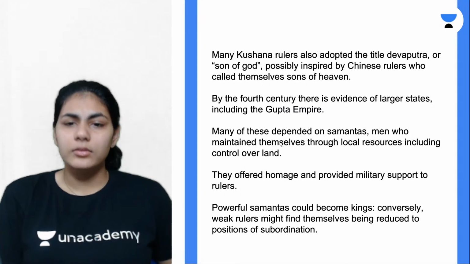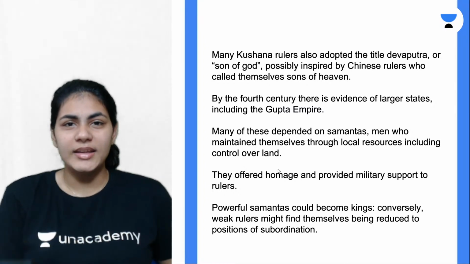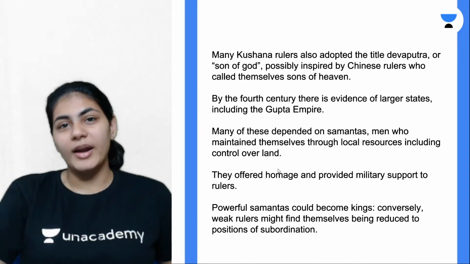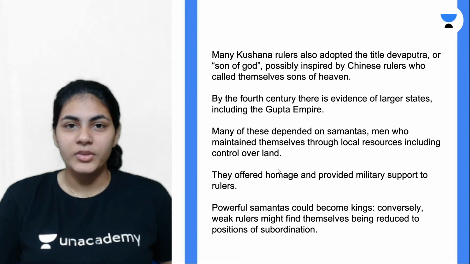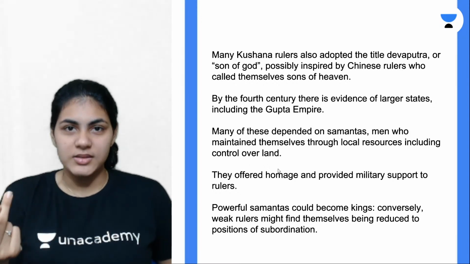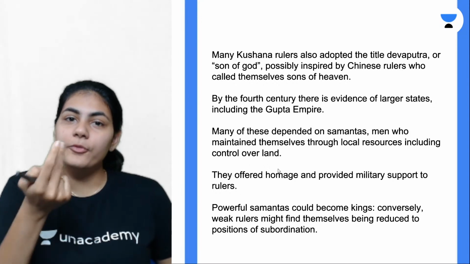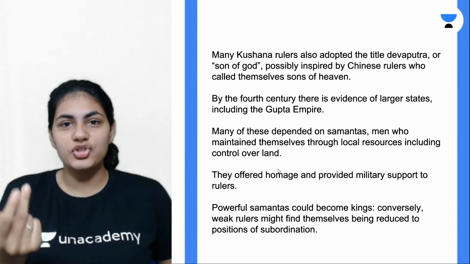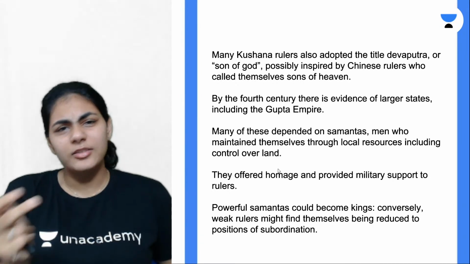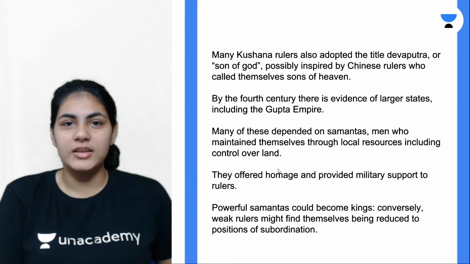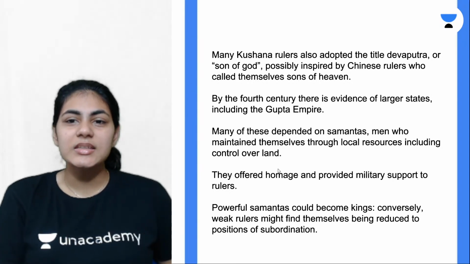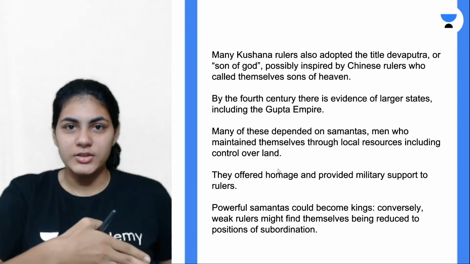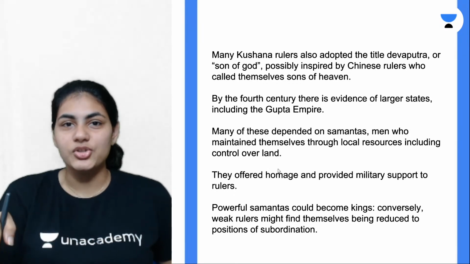They showed their loyalty and allegiance because the king provided them protection and the power to collect taxes in return. So it works both ways. Both of them have to be helpful to each other. Only then will the relationship be established. Otherwise there will be chaos and conflicts. The king provides them the right to collect taxes, and Samantas provide soldiers. It's an equal relationship.